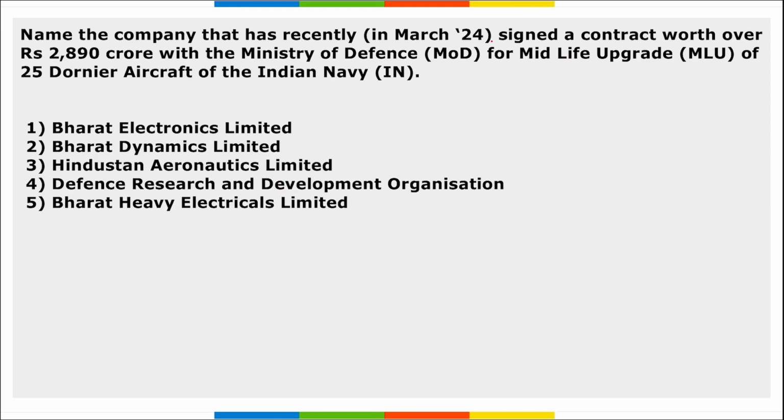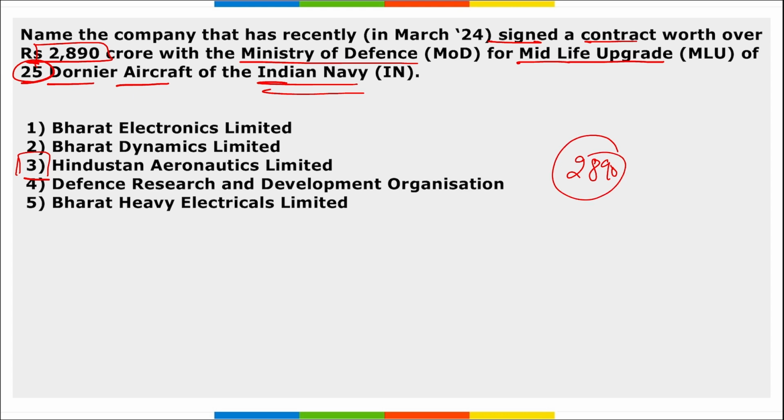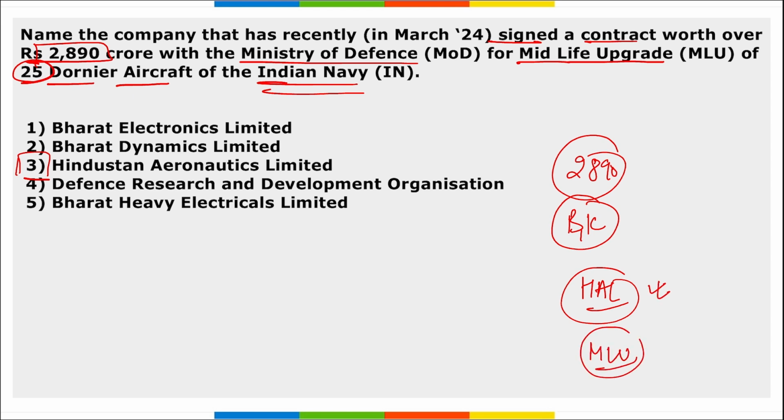Next, name the company that has recently signed a contract worth 2,890 crore rupees with the Ministry of Defence for the mid-life upgrade of 25 Dornier aircraft of the Indian Navy. It is HAL, Hindustan Aeronautics Limited. Correct? The Ministry of Defence has signed a contract worth 2,890 crore rupees with Bengaluru, Karnataka, headquartered Hindustan Aeronautics Limited, right? And it is for the mid-life upgrade of 25 Dornier aircraft, and these are the Dornier aircraft that were gifted to Sri Lanka by India. These are Dornier 228 aircraft, and they are surveillance aircraft.